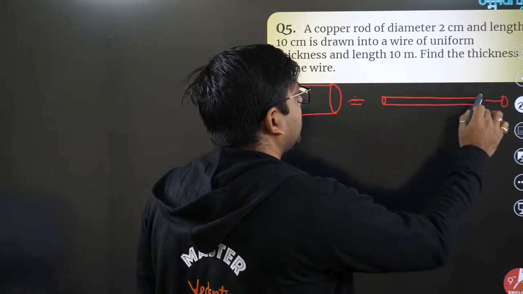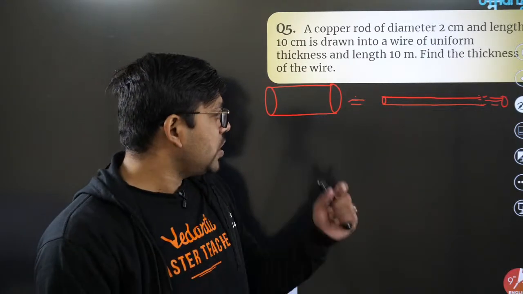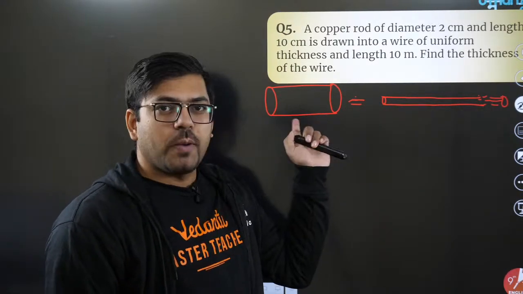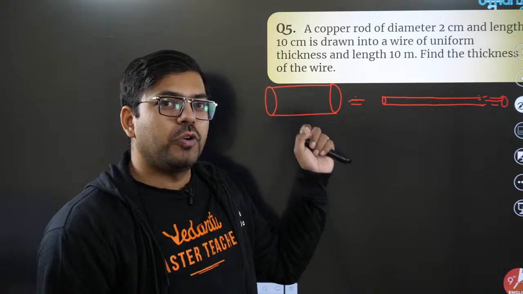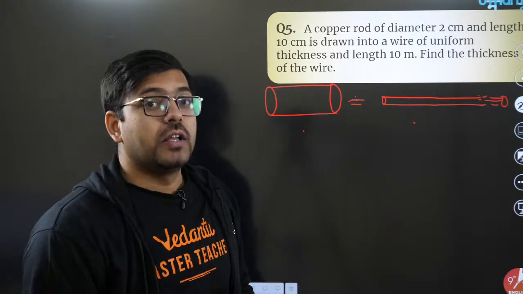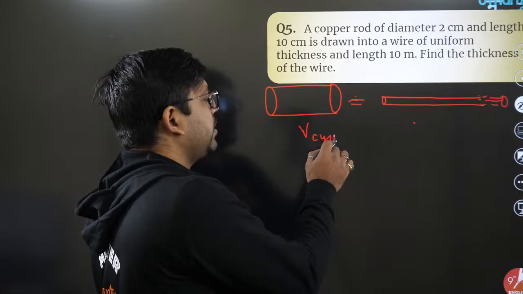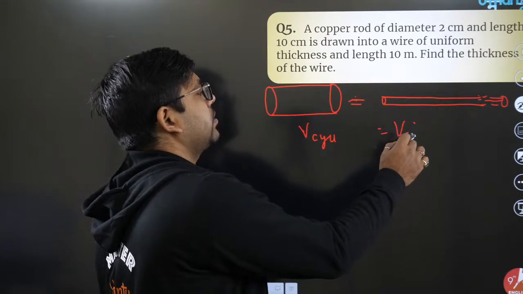You all would have seen a wire. So obviously, if this copper has been used to make the wire, the volume of this rod and the volume of this wire must be the same. Coincidentally, this is also a cylinder and this is also a cylinder.